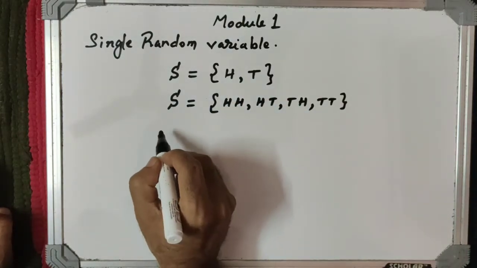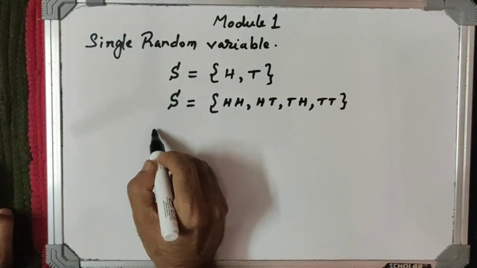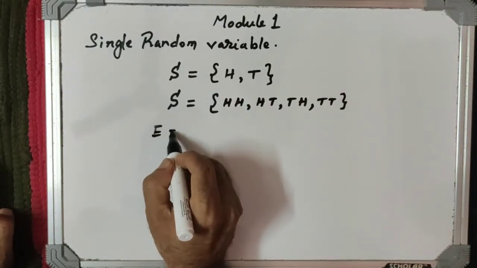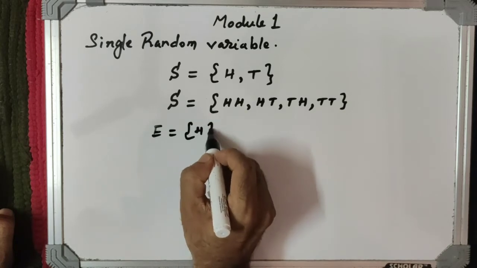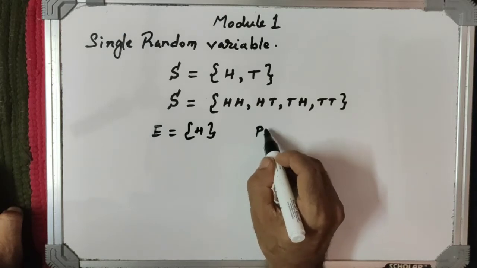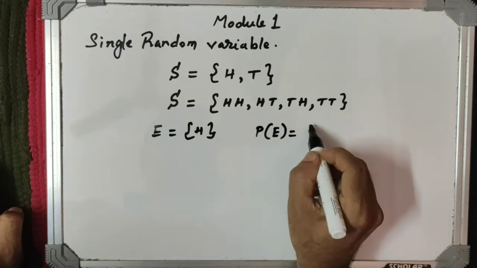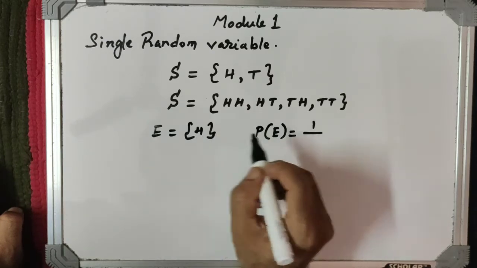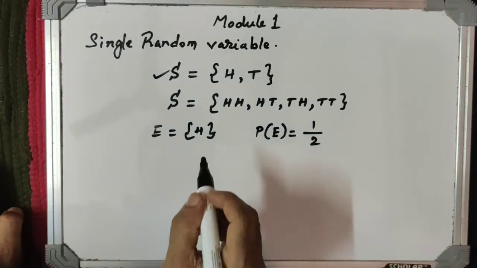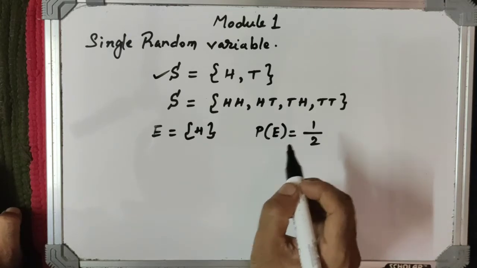For example, if we have tossed a coin and we want to know the chance of getting head, then our event set contains the element H. To find the probability of that event, we have a simple formula. The probability of the event is equal to the number of elements in the event, that is 1, divided by the number of elements in the sample space, that is 2. So the chance of getting head is 1 by 2, and similarly the probability of getting tail is 1 by 2.